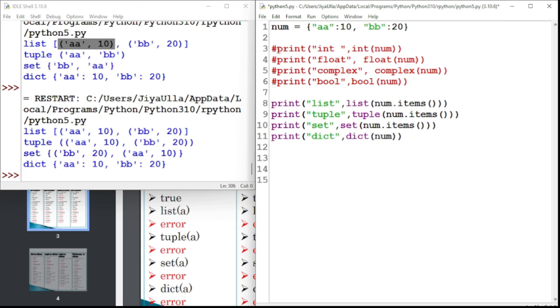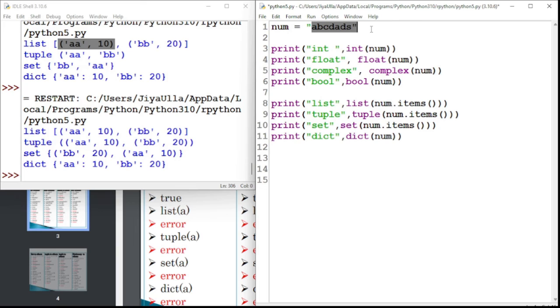One thing I forgot, that we will discuss now, is the string type of data. A string is nothing but a collection of characters: A, B, C, D. Let's see whether we can convert ABCD, which is of type string, to int. We can't. Float also we can't. Bool also, complex also we can't.